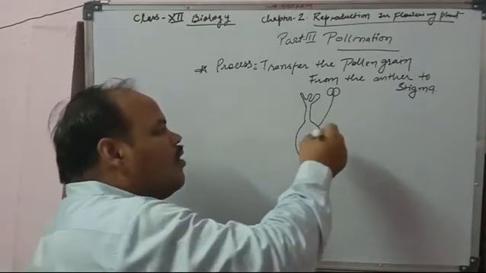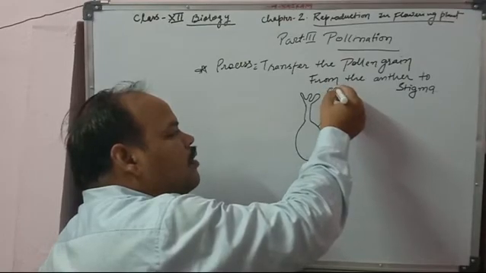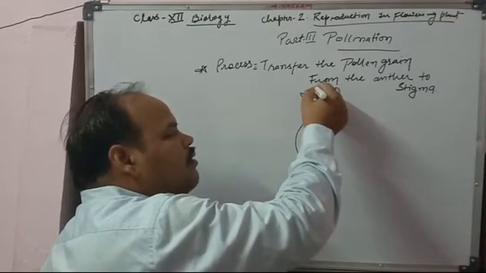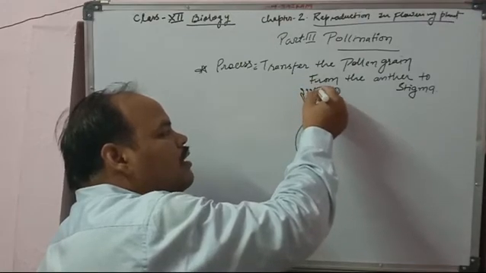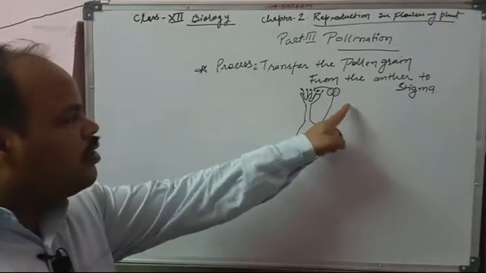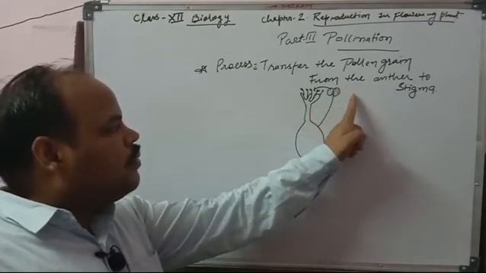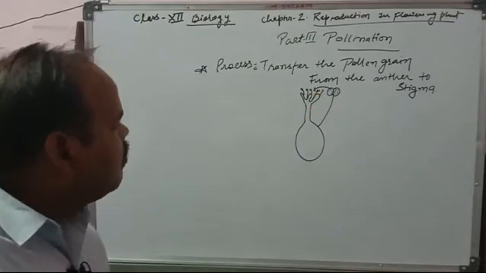So the pollen grain produced by the anther is transferred onto the stigma, and that is called pollination.